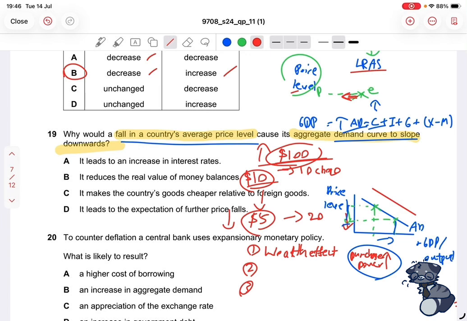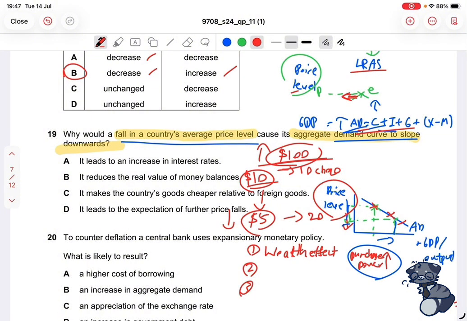Yeah, and that's true. But that is only if the increase in aggregate demand is caused by an increase in its components, and the increase in the components should not be because of a change in price level. So if it is due to a change in price level and the component increases and aggregate demand increases, it only has an extension or contraction, which means that the point only moves along the curve. There is no increase or shift in the curve.